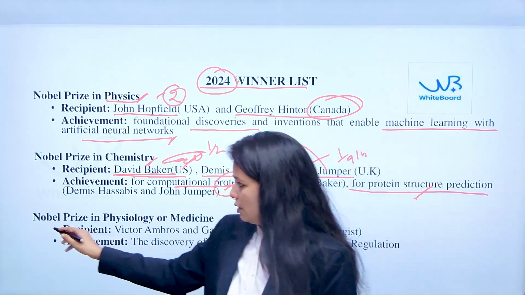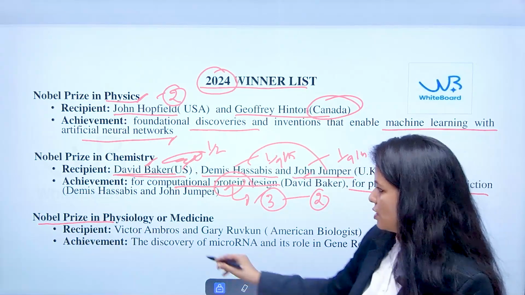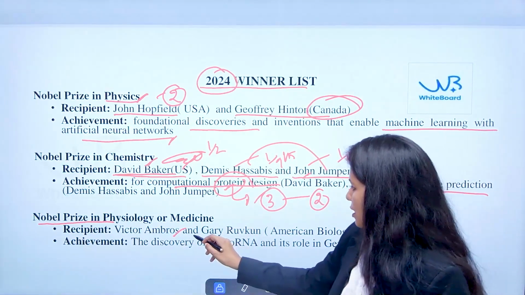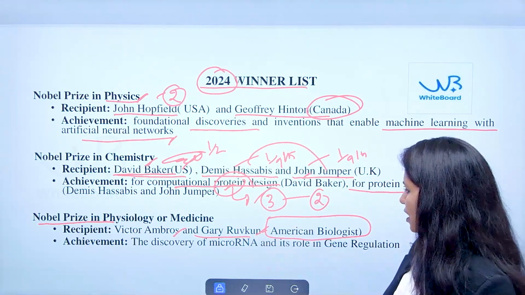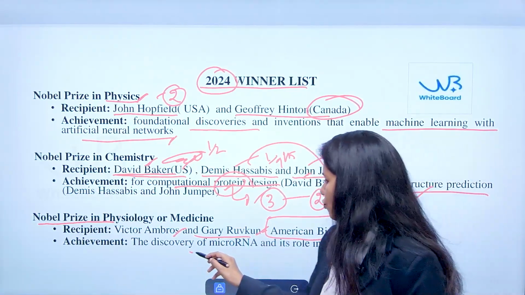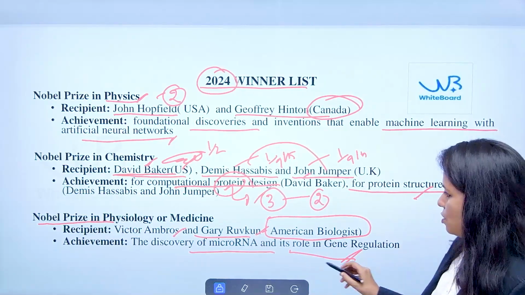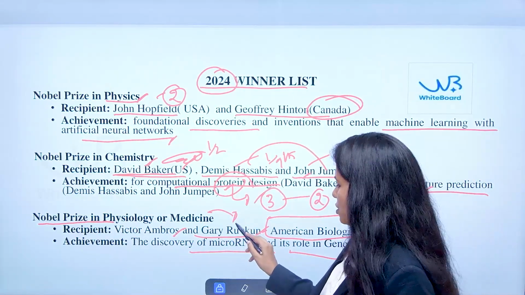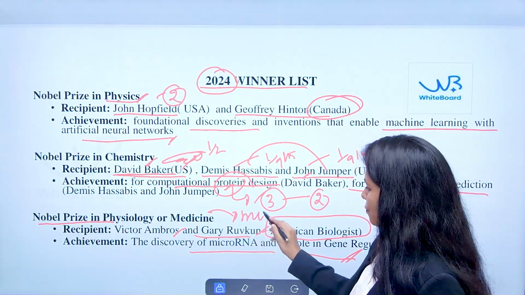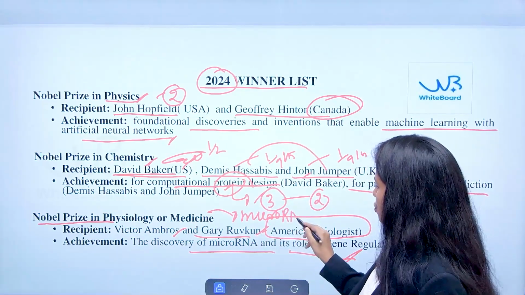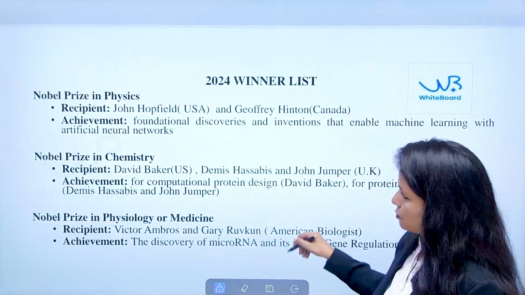Then the Nobel Prize in physiology or medicine is given to Victor Ambros and Gary Ruvkun, both of whom are American biologists, for the discovery of microRNA and its role in gene regulation. So this year, the Nobel Prize in physiology or medicine is related to microribonucleic acid and its role in gene regulation.